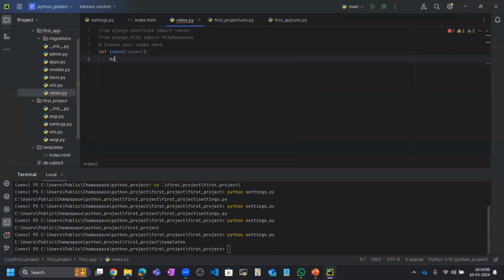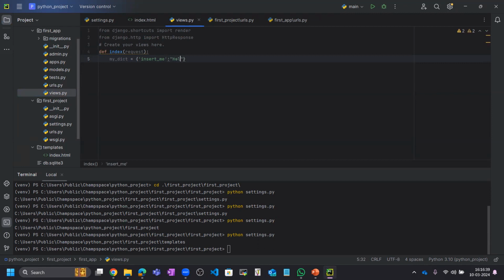Before that I will create one dictionary. Dictionary is the format of key and value pair. Here insert me is the key, and I need to give the value.